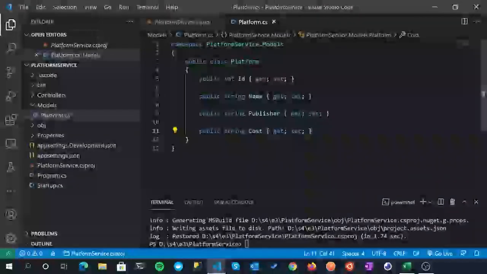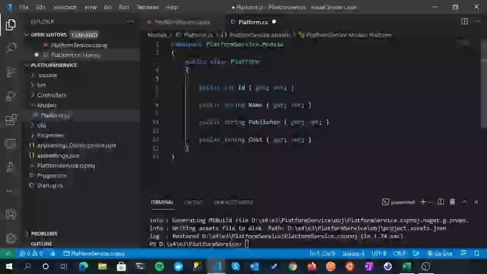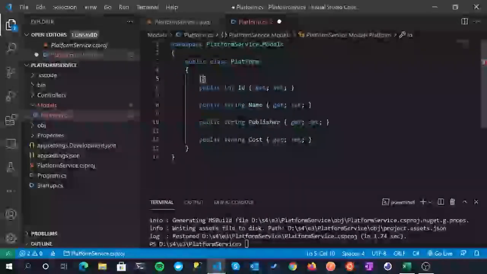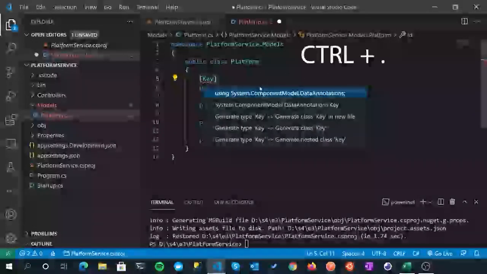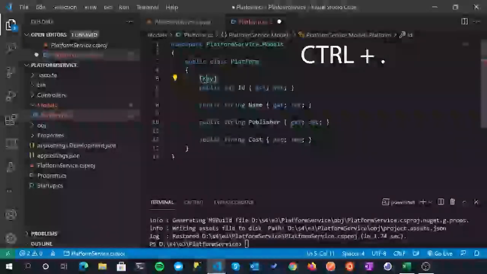Cool, so let's just save that off. And then the only other thing we want to do, just to help Entity Framework along a little bit, is decorate these with some annotations. Now, the first one I'm going to use is the Key annotation, just to say that this ID is going to be a key in our database. So make sure your cursor is in the offending article. It's got the little red squiggle under it.